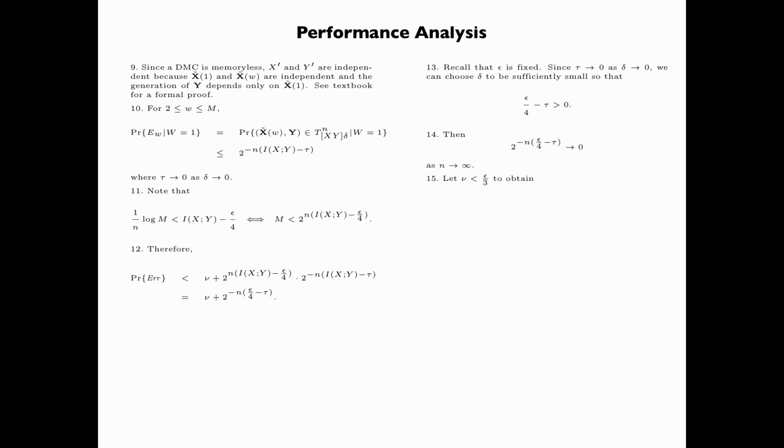Now let nu be less than epsilon over 3, which is so for a sufficiently small delta, and let n be sufficiently large so that 2 to the power minus n times epsilon over 4 minus tau is less than epsilon over 6. Then we obtain the probability of the error event less than epsilon over 3 plus epsilon over 6, which is equal to epsilon over 2. Thus, we have shown that with a suitable choice of parameters, for the random coding scheme, the probability of the error event is less than epsilon over 2 for any arbitrarily small epsilon, when n is sufficiently large.